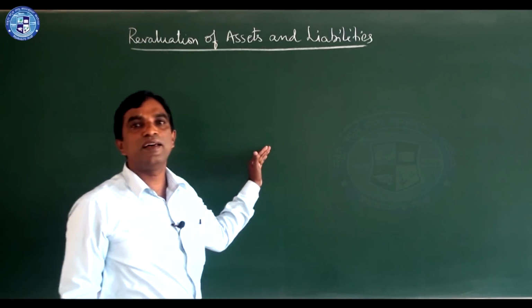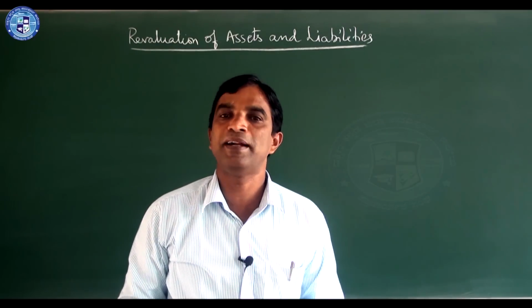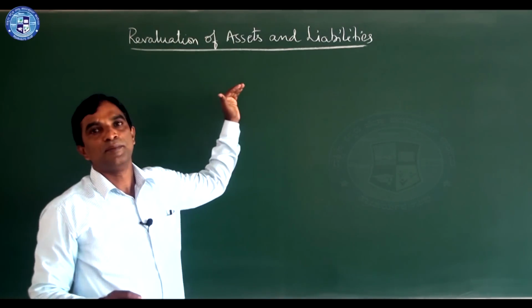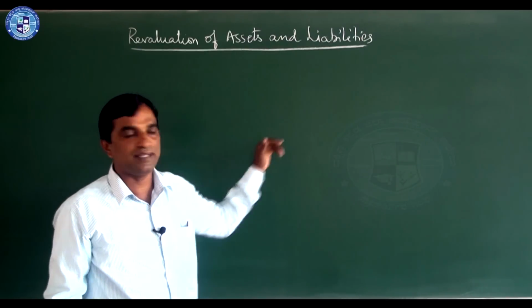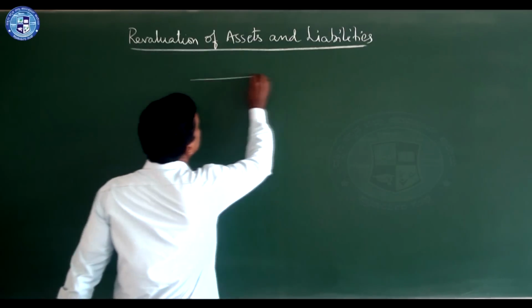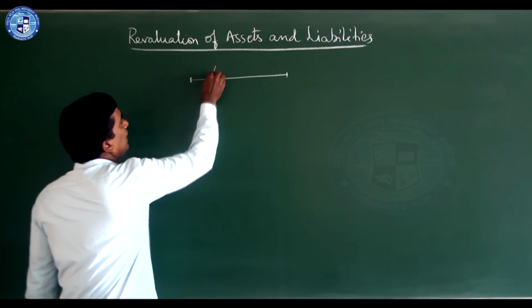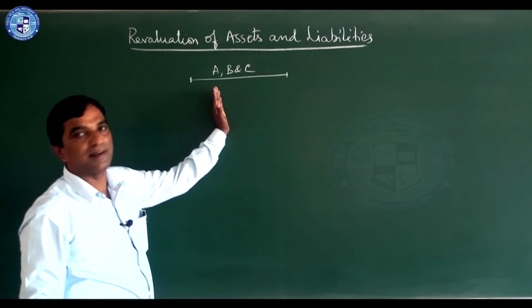It is similar to the previous lesson, that is admission, where we prepared a revaluation account by seeing the increase or decrease in assets and liabilities. Here also, for example, this is the firm, and A, B and C, three partners are there.